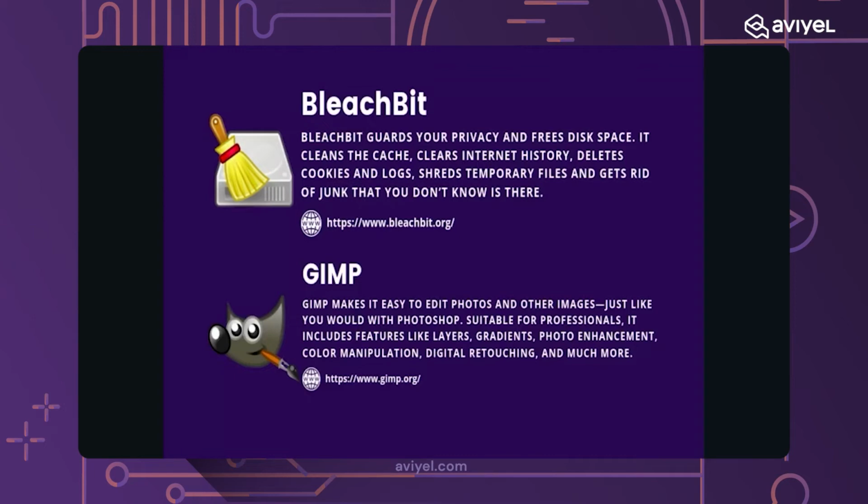It gives you all features like layers, gradients, photo enhancements, color manipulation, digital retouching, and much more. So it is suitable for professionals or non-beginners. You don't need to worry if you are a beginner; whatever you do in Photoshop, you can do in GIMP. The official website of GIMP is www.gimp.org.